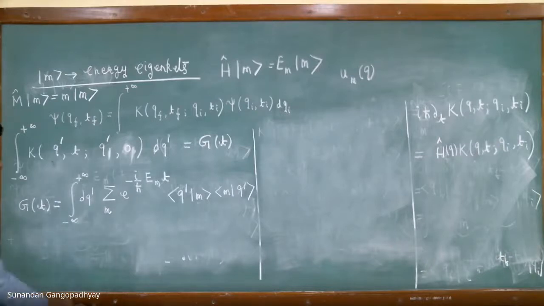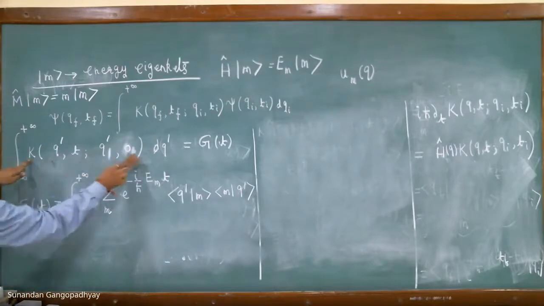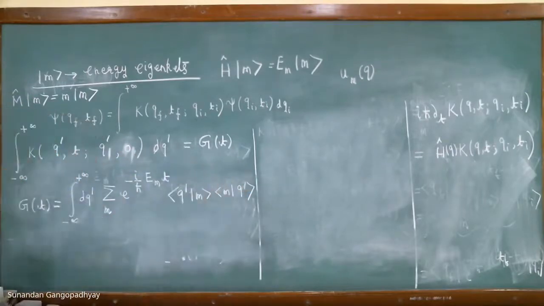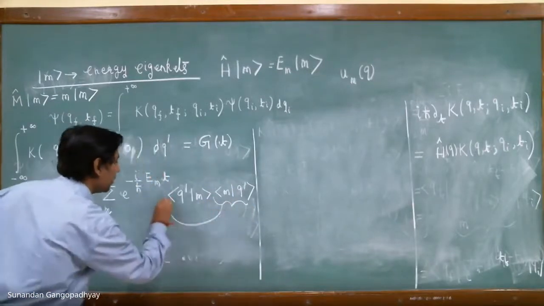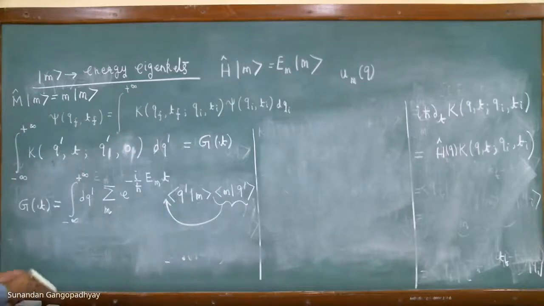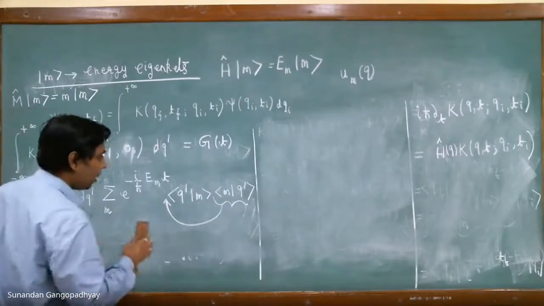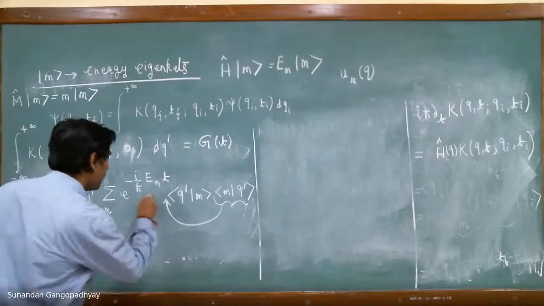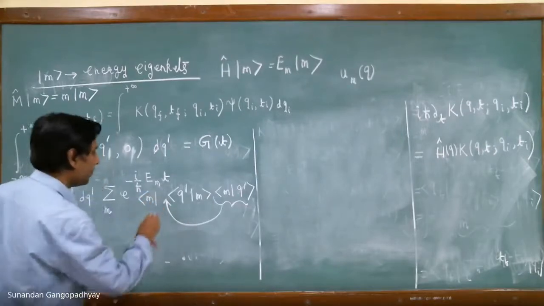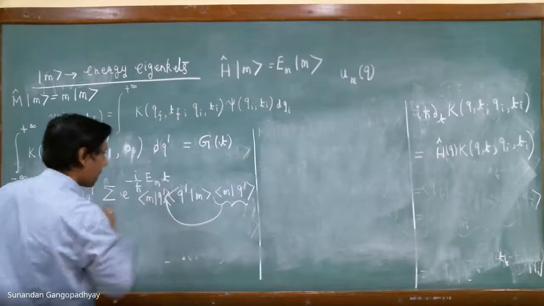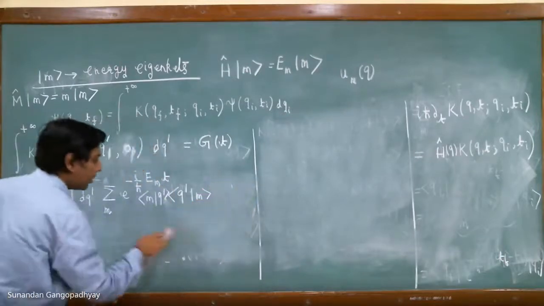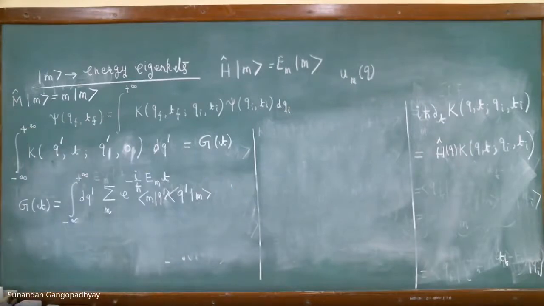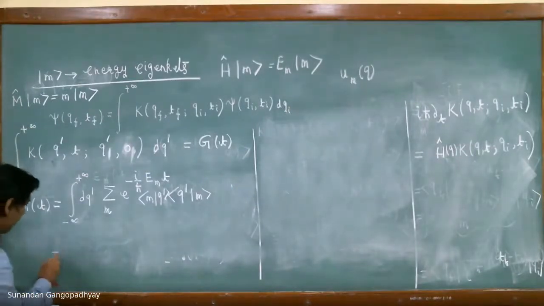Now in this expression, we have substituted the expression for the propagator that we had derived earlier. Now you can bring this factor to this side. And because this is a number, you can just take it over on this side. And now you see something very nice happens.